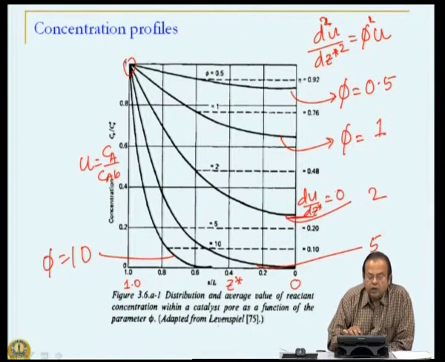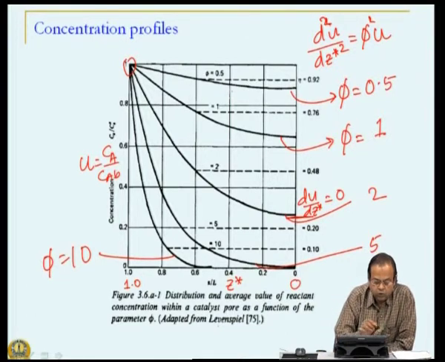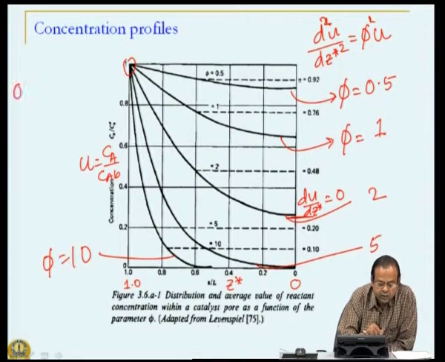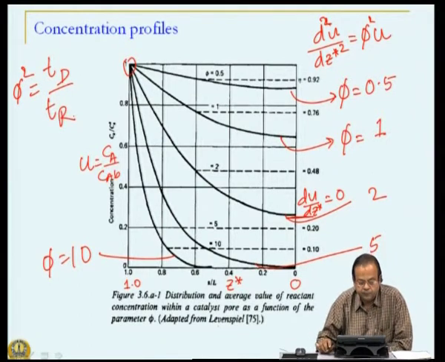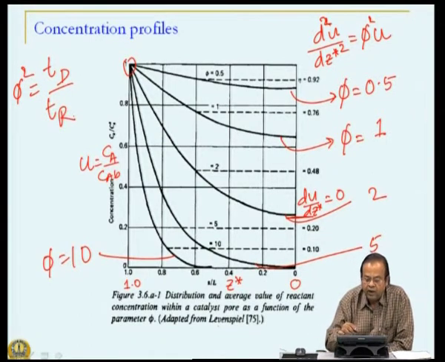Now, let us look at what happens when phi is small. Remember, we defined phi square as the ratio of time scale for diffusion to time scale for reaction. So, when phi is a small value, we will call these values 0.5, 1, 2, 5, 10 relative to each other.